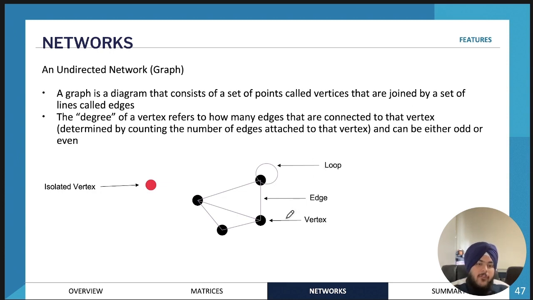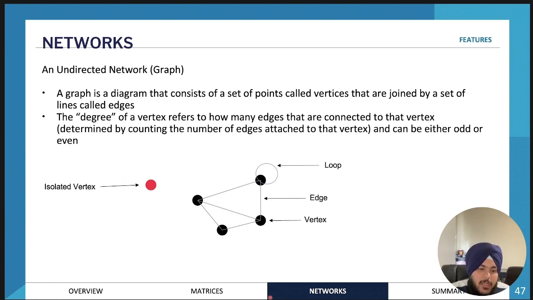And the thing that we look at for vertices is their degree. So the degree of a vertex just refers to how many edges are connected to that vertex. So for example, this vertex over here would have a degree of 3 because we have one edge here, one edge here, and one edge here. So 3 edges.